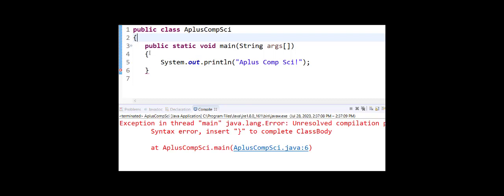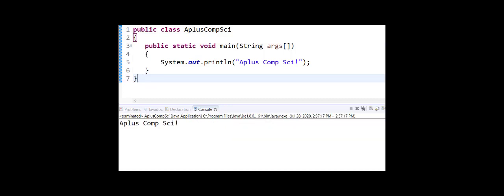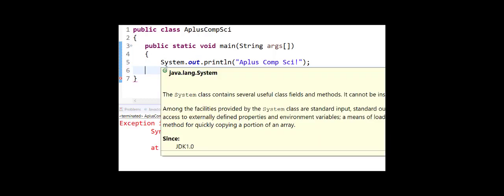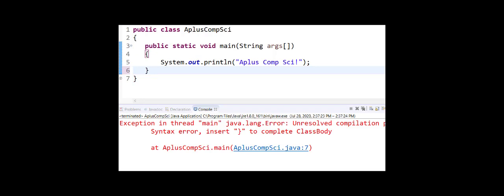Right? The braces come in pairs. I no longer have my braces paired up. So if I go back and put that brace back in, now they're all paired up, everything's good. I can come in here on the method on line 6, remove that brace, and run it again. You see I end up with the same issue that I had just a second ago.